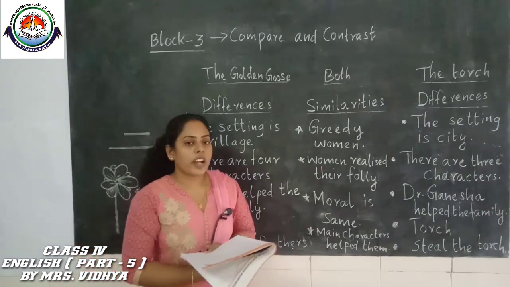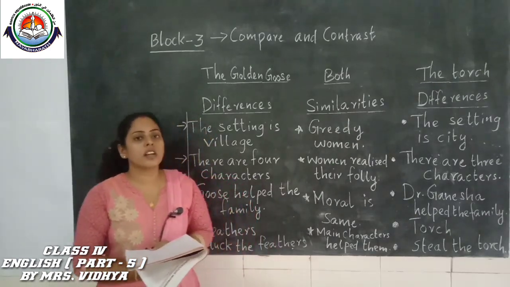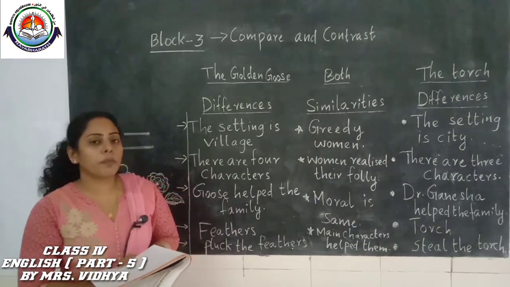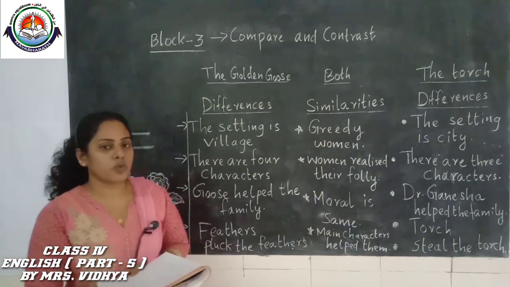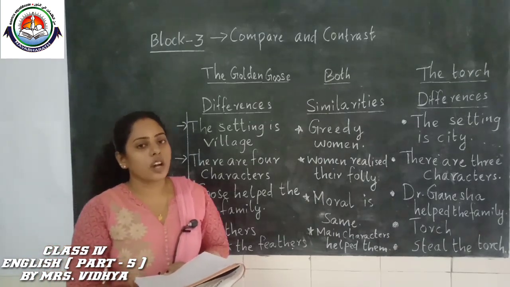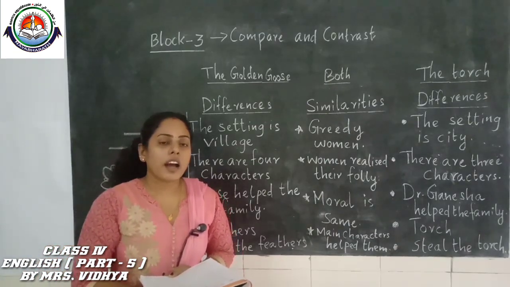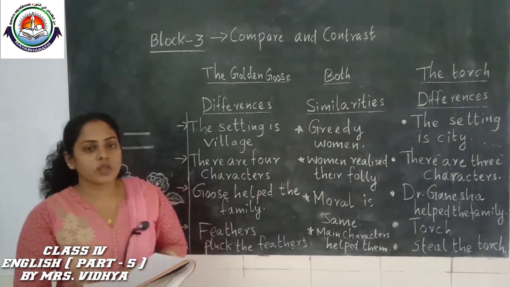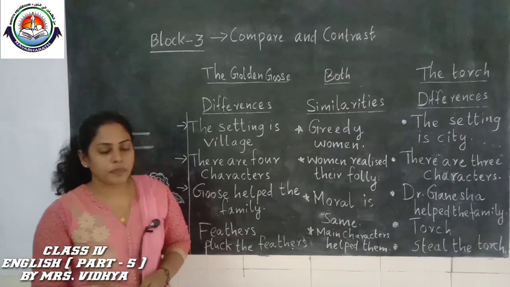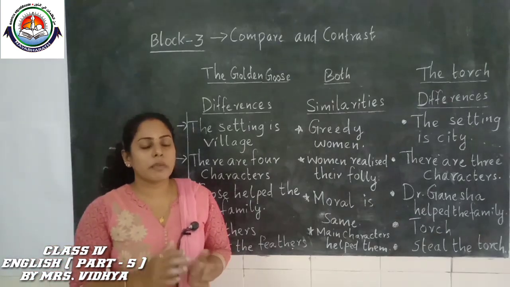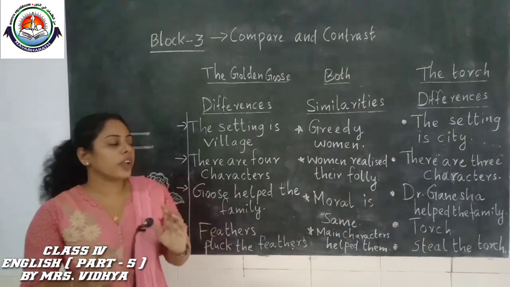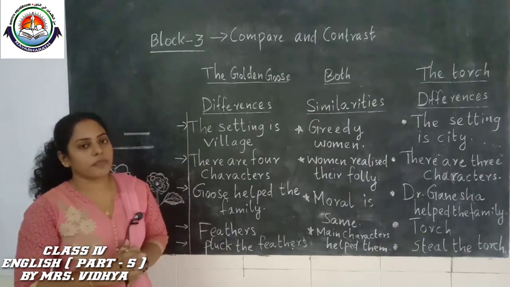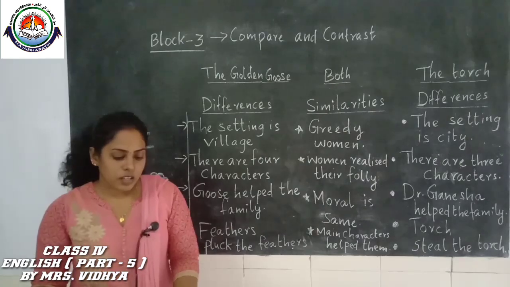One more point: in the Golden Goose the woman planned to pluck the feathers of the goose, and in the torch Maya decided to steal the torch. Those differences you can write. It is very easy to write the similarities and differences, and you can use these points for writing S1 and S3. Is it clear for you?